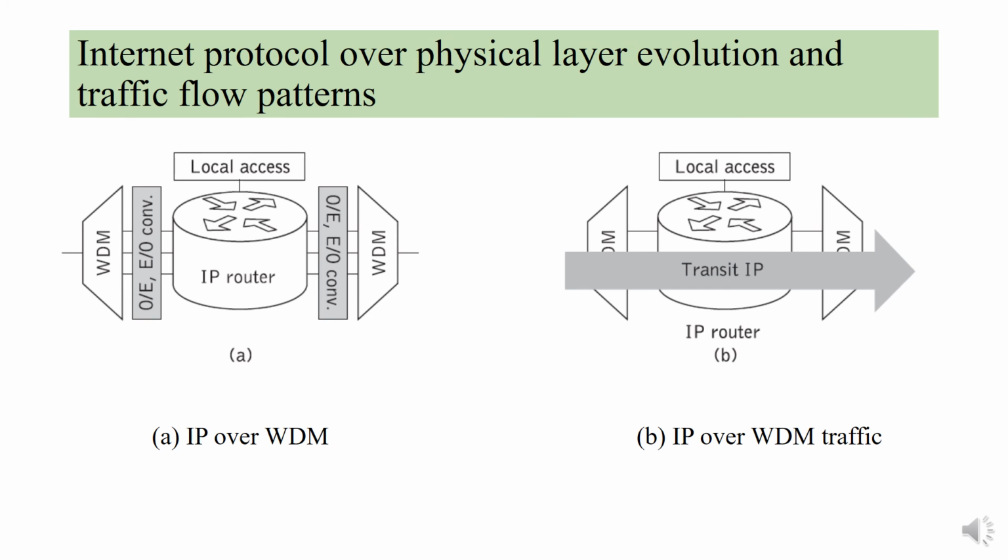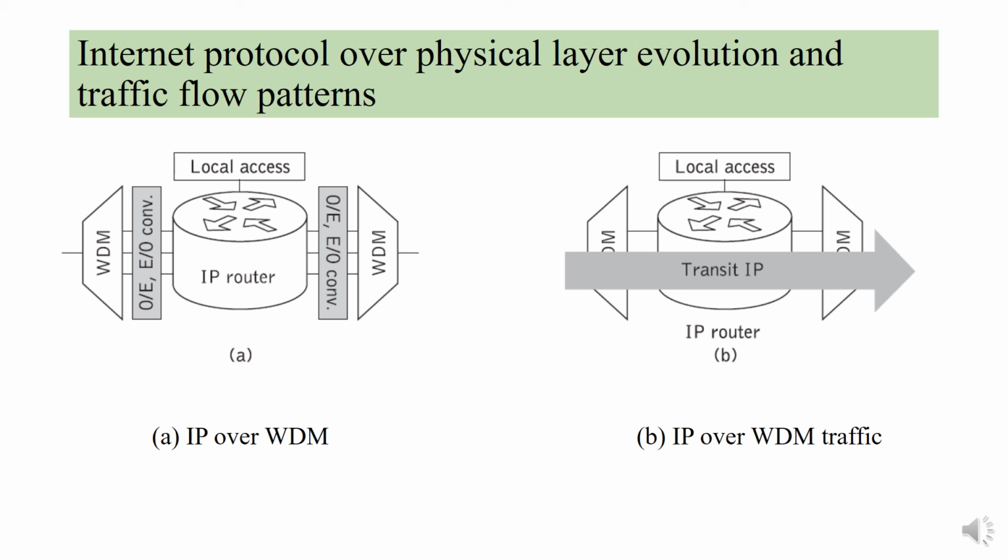Let us see what are IP traffic patterns. In the previous slide we understood that IP running directly on the DWDM layer has become an important goal in optical networks. Some of the implementation schemes of IP traffic patterns are explained here. In the first figure, the IP over a point-to-point WDM network employs optoelectronic conversions.